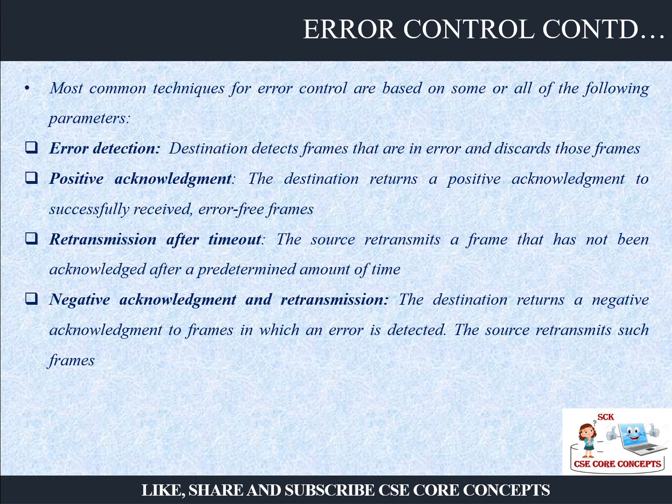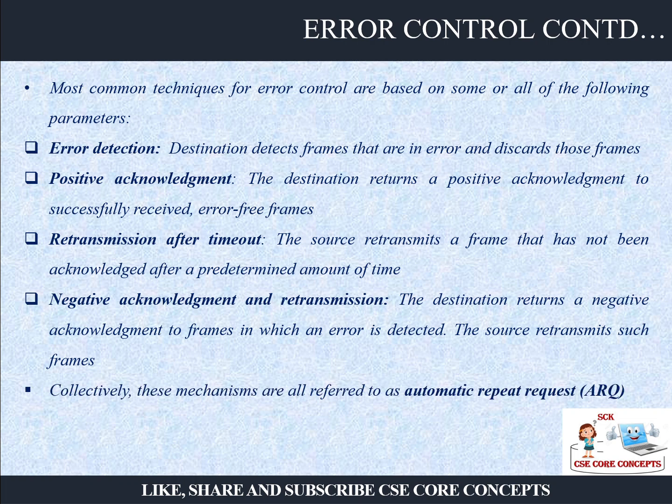So what will it assume? It will assume that the frame has been lost. And in that case, when the sender does not receive the acknowledgement, it will retransmit the frame, nothing else. And if the frame received by the destination is unrecognizable or damaged, then the destination will send a negative acknowledgement. Negative acknowledgement means the frame could not be understood, please resend the frame. So in that case, again, the source will have to retransmit the frame.